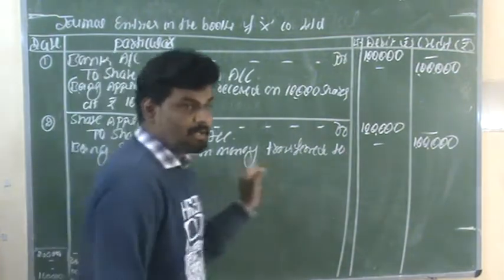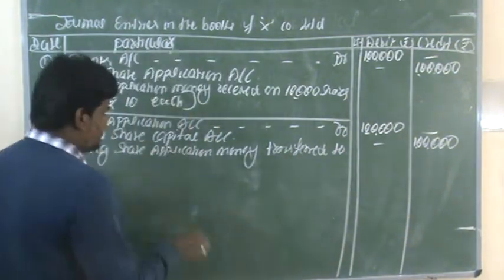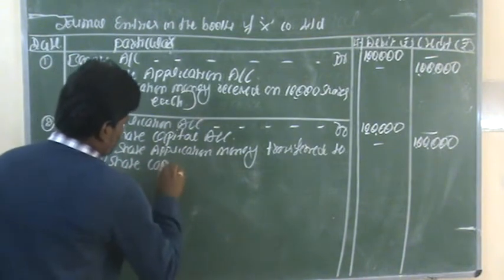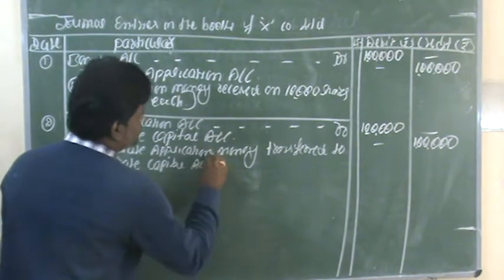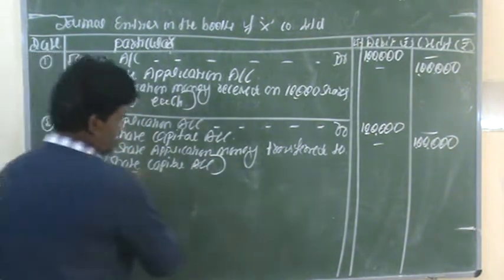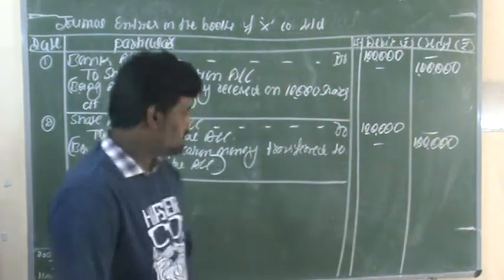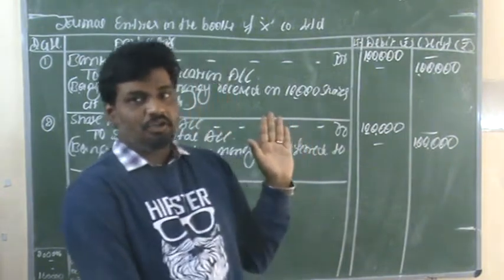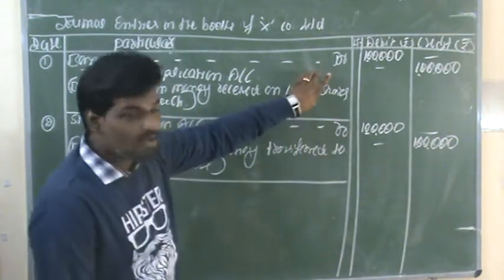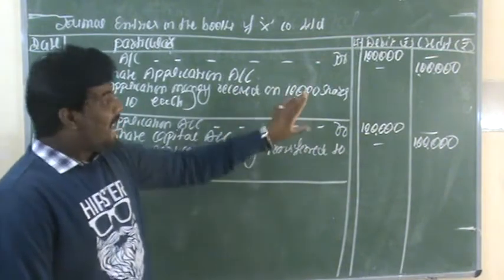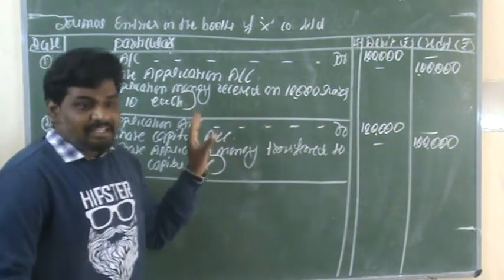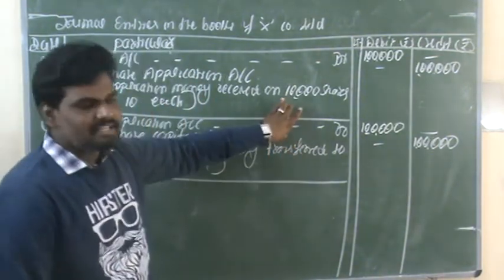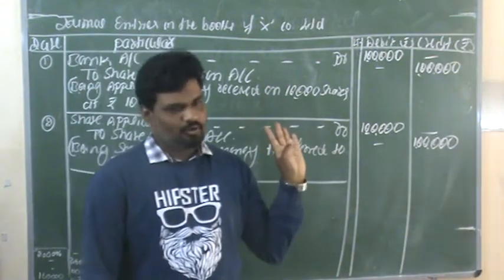So this is the second entry. It is related to the share application amount received by the firm, which they need to transfer to share capital account. These two entries are related to the application process.